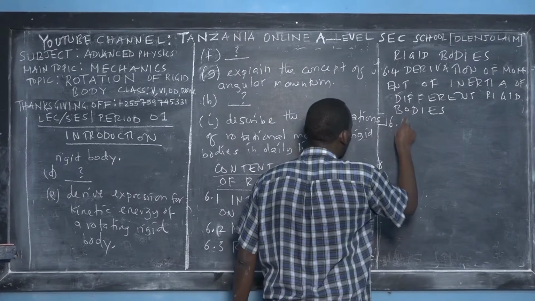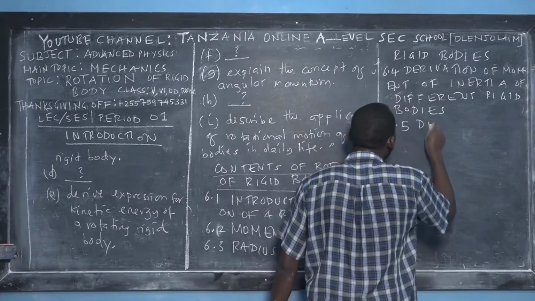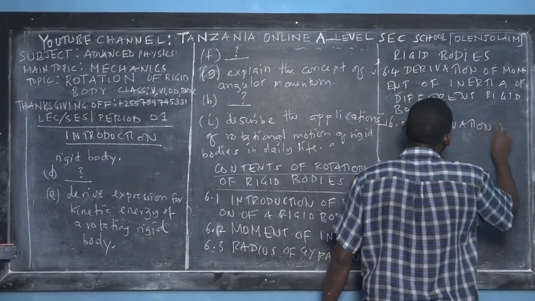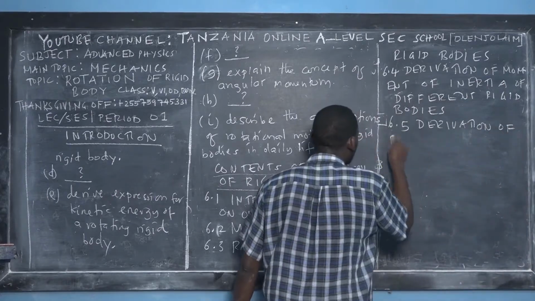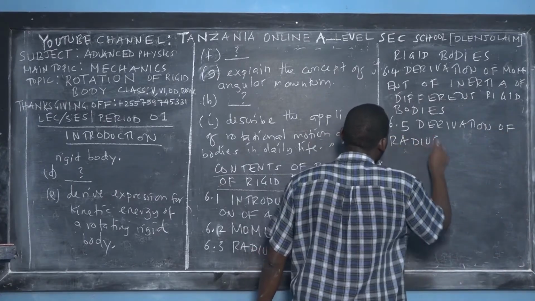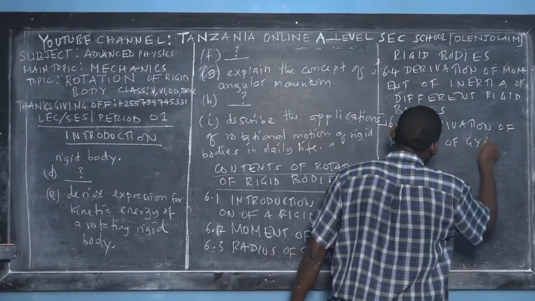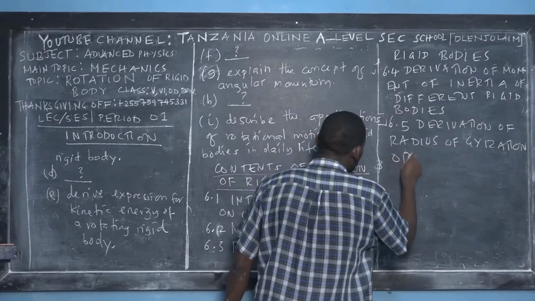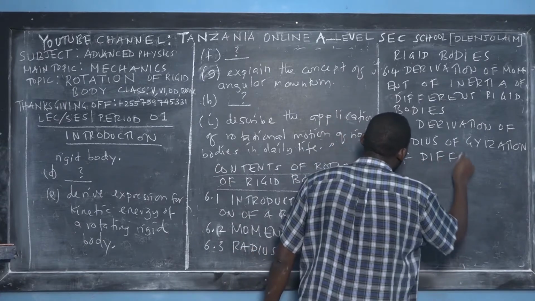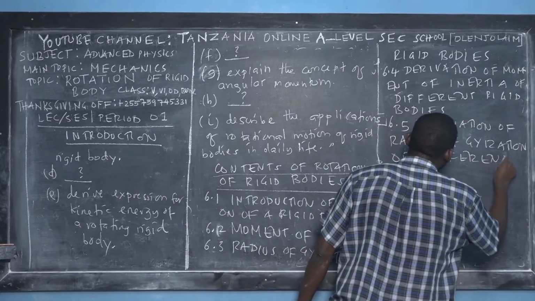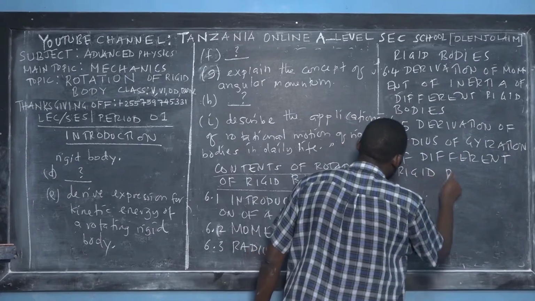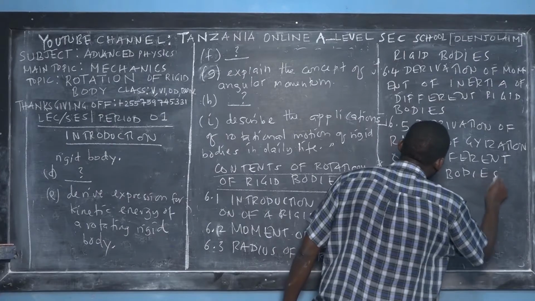Then 6.5, I'll teach you the derivation of the radius of gyration of different rigid bodies. The beauty of physics, rigid bodies.